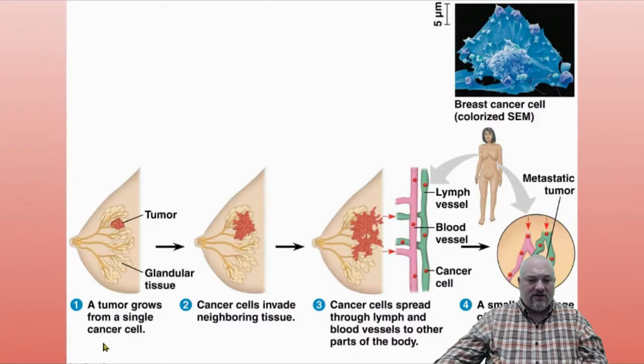So here, just a picture to illustrate that. There's a tumor in the breast glandular tissue. Cancer cells invade neighboring tissues. If they get big enough, they get close to a blood vessel or a lymph vessel. Now cells can break off and go elsewhere in the body, and sometimes they can lodge somewhere and start growing more, and you get new cancer tumors, and it's metastasized.